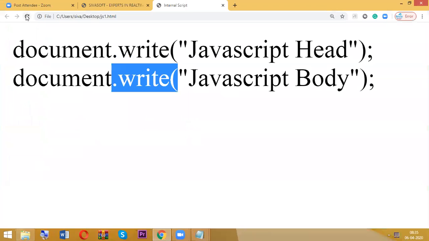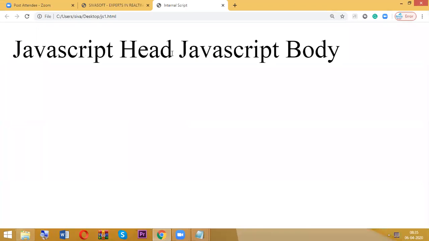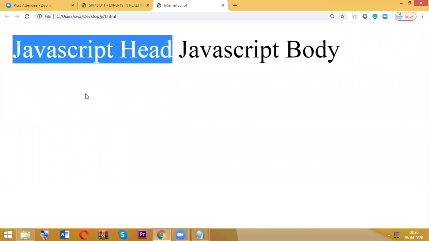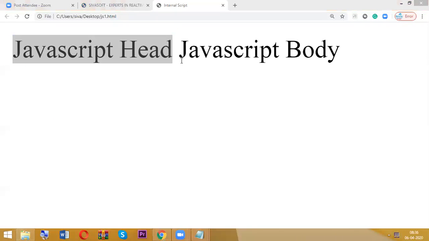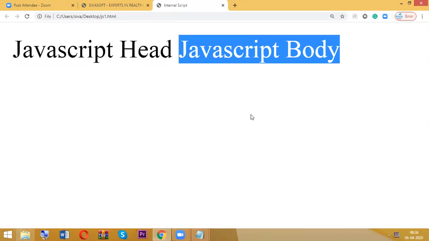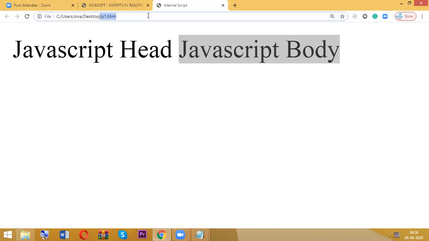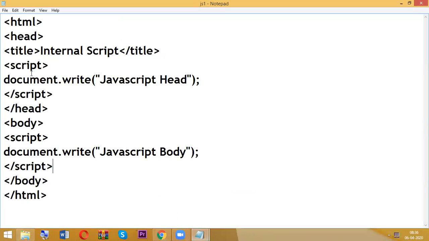So just refresh. Now in the browser I am able to view only the text, JavaScript head and JavaScript body, because whatever we write inside the script tag, the browser will recognize as JavaScript syntax.